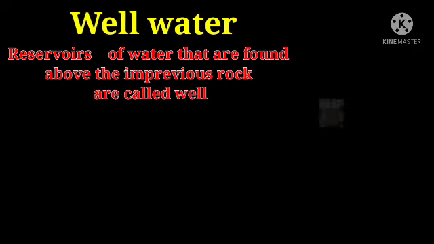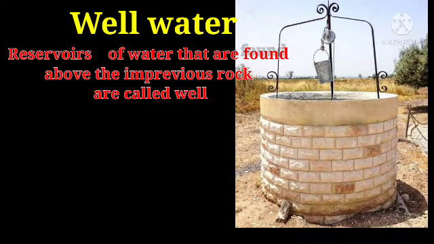Now we will talk about well water. The reservoir of water found above the impervious rock is called a well. Again, a reservoir of water means it collects the water found above the impervious rock. The depth of a well varies from place to place.